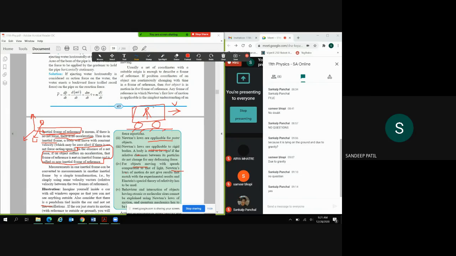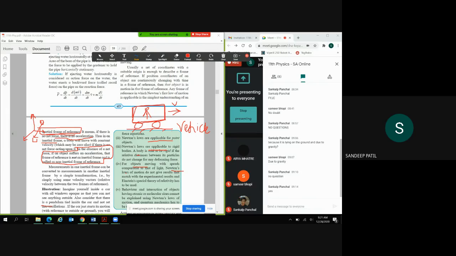Suppose we take the frame of reference as this vehicle itself. Whether that is an inertial frame of reference or not, how can we decide?